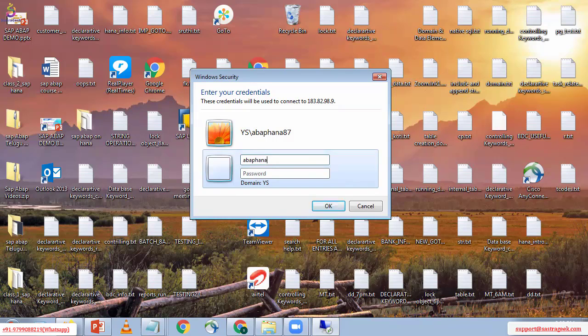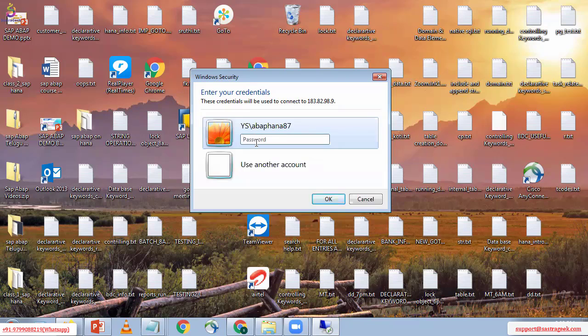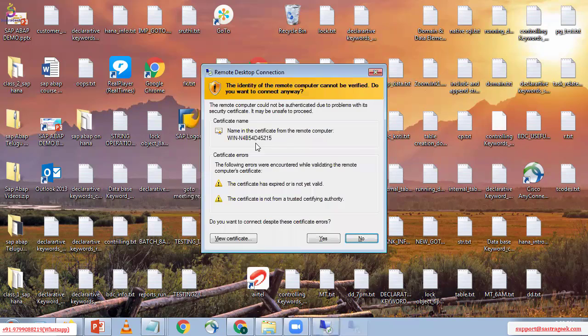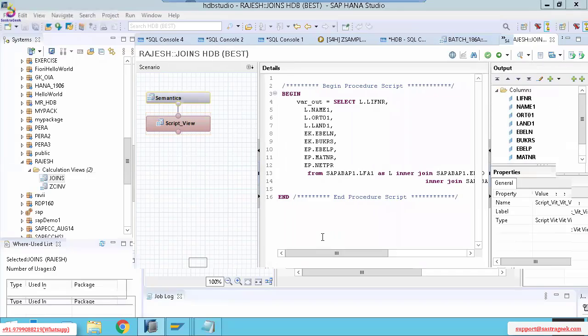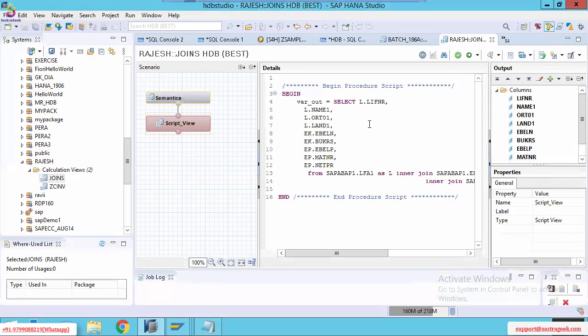Okay, I just provide the username and password and click on the enter button. This actually was already open, so I'll do one thing, I'll close it.